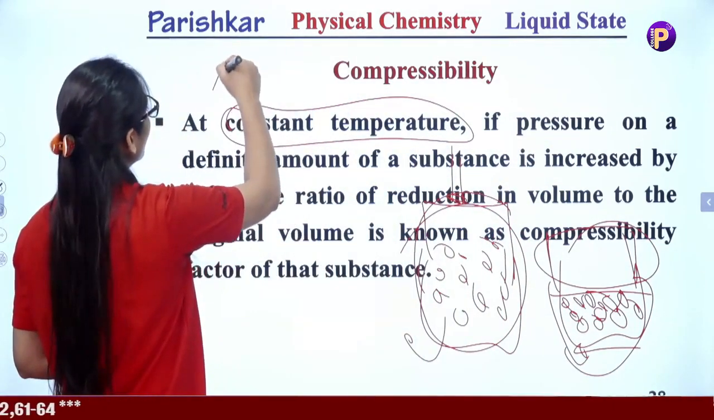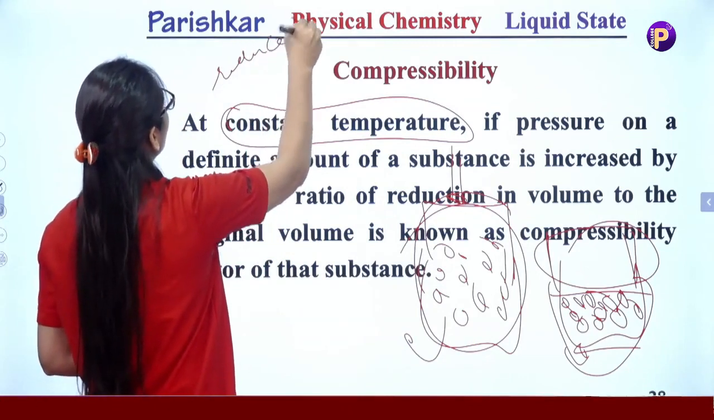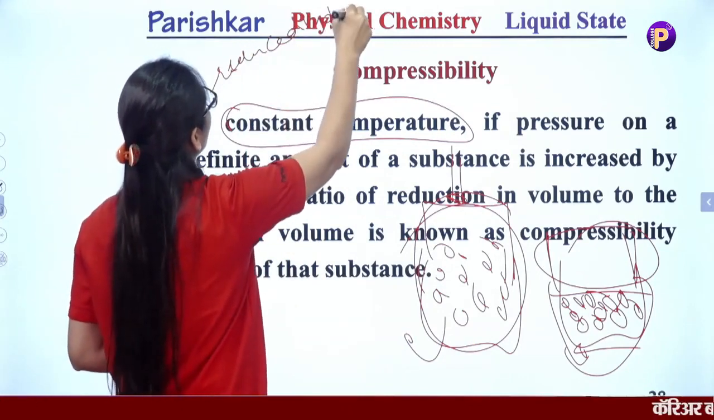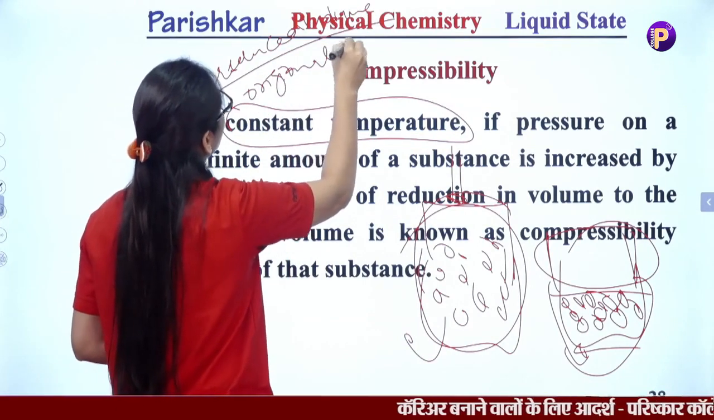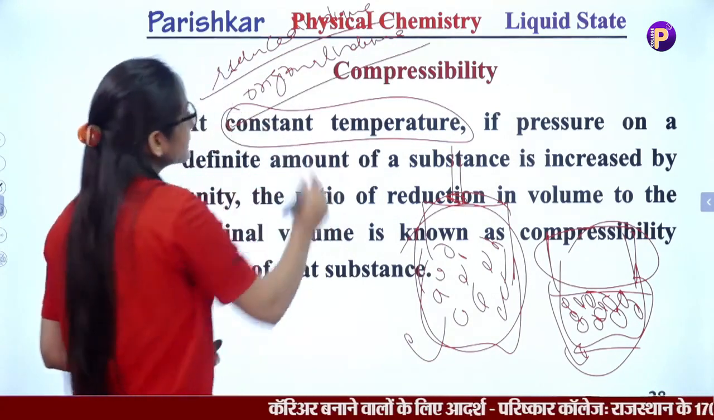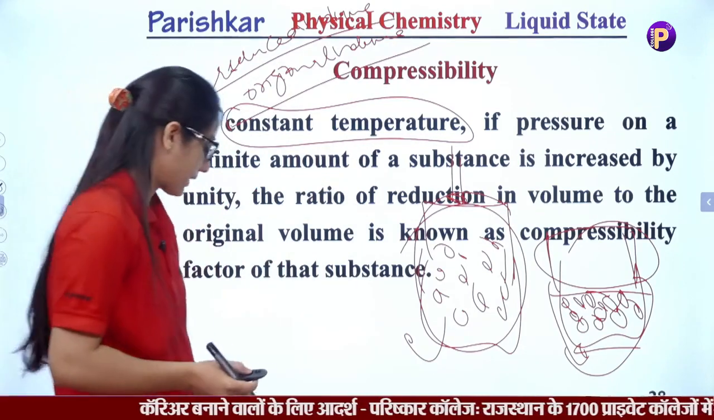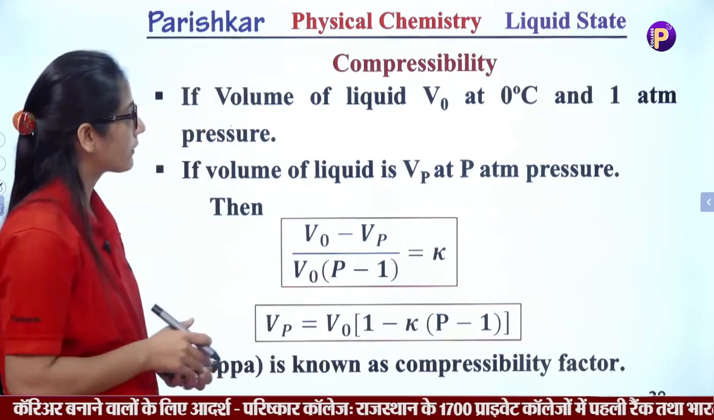the ratio of the reduced volume to the original volume is known as the compressibility factor. Let's take a look at how we calculate it.